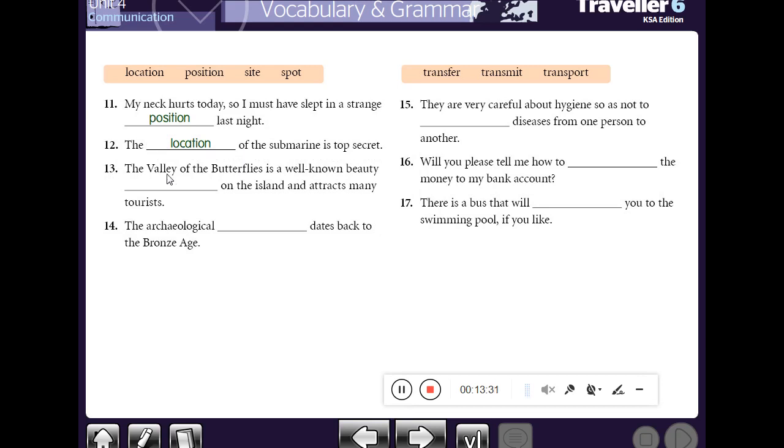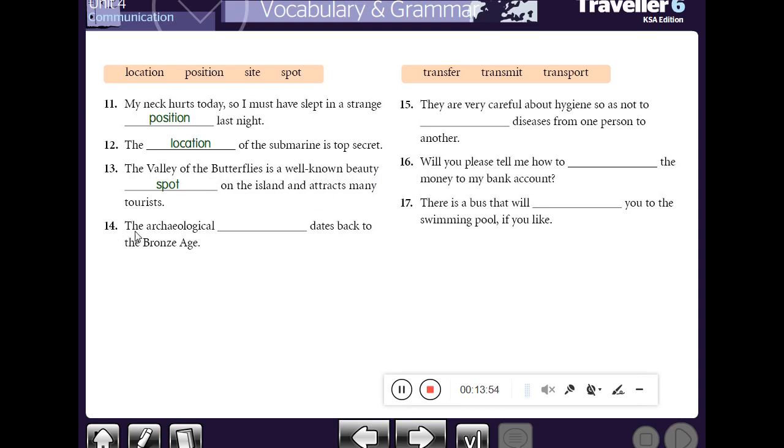Number 13. The Valley of the Butterflies is a well known. Here the word well known means famous. The Valley of the Butterflies is a well-known beauty space on the island and attracts many tourists. Here the answer will be spots, beauty spots.